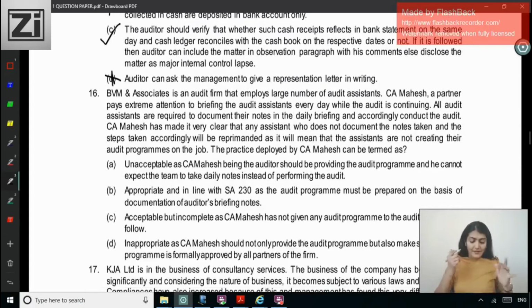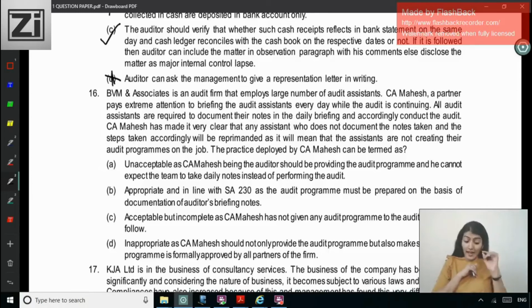Next one, right? Question 16. BVM and Associates is an audit firm that employs a large number of audit assistants. CA Mahesh, a partner, pays extreme attention to briefing the audit assistants every day while the audit is continuing. All audit assistants are required to document their notes in the daily briefing and accordingly conduct the audit. CA Mahesh had made it very clear that any assistant who does not document the notes taken and the steps taken accordingly will be reprimanded.